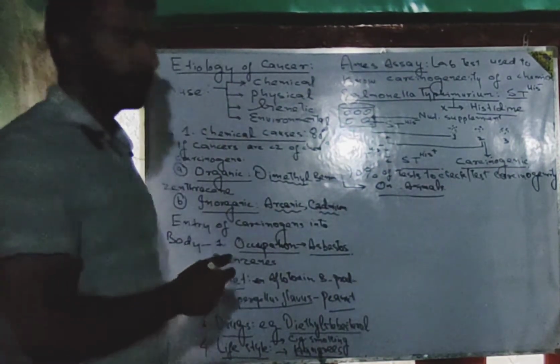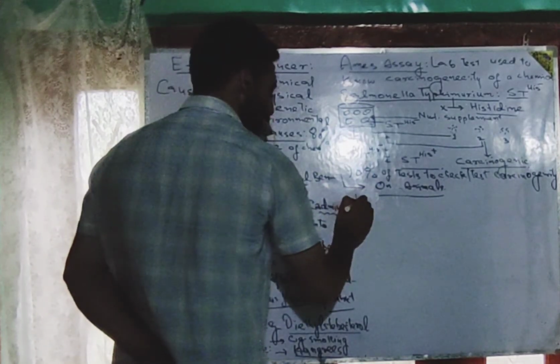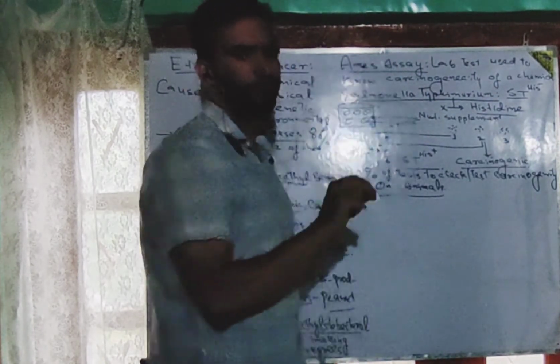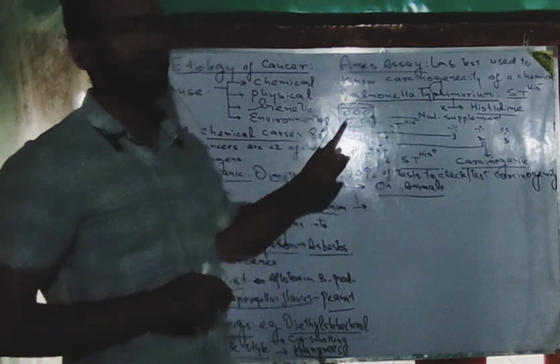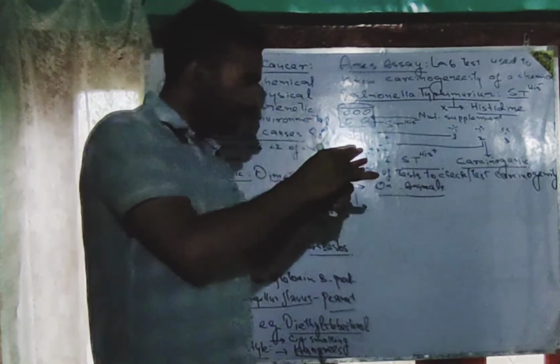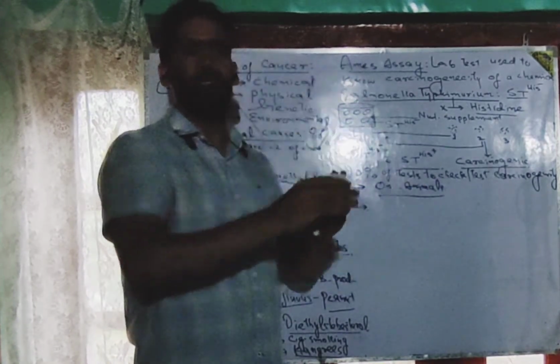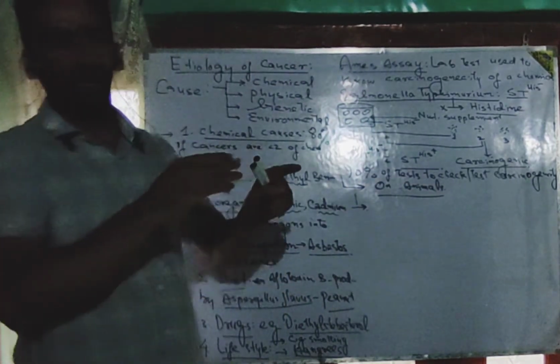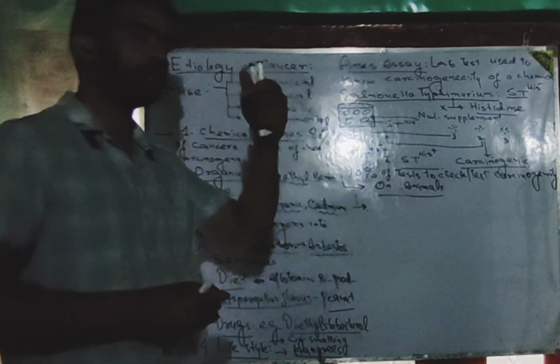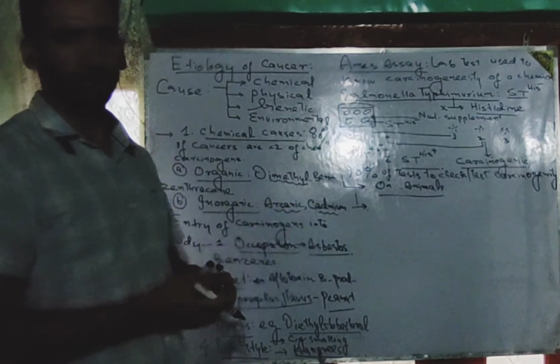Now, these chemicals or these carcinogenic agents can be further divided into two types. Either the chemical carcinogens can only promote the development of carcinogenicity among the cells, or they can directly act as initiating agents for the development of carcinogenicity among the cells or the tissues.